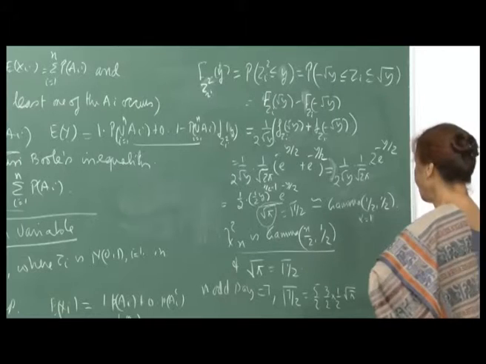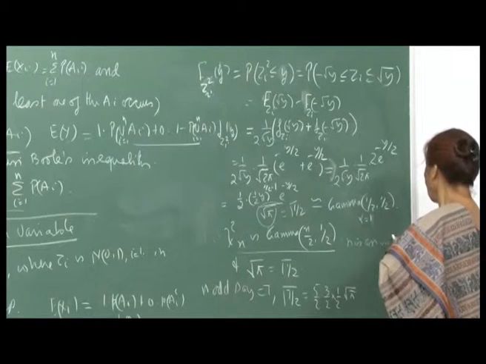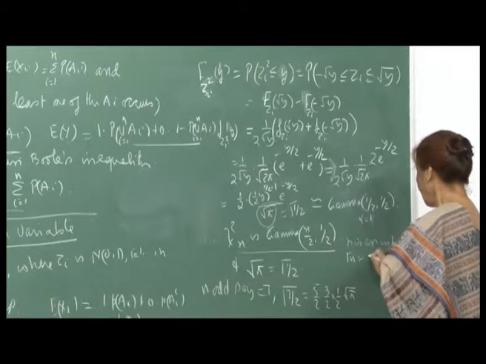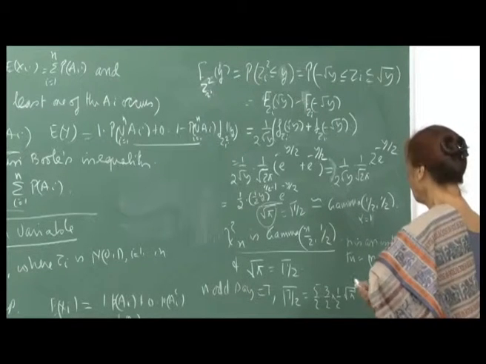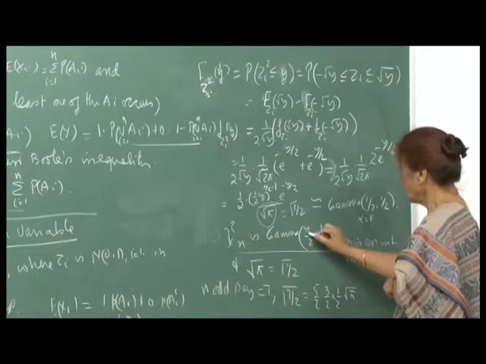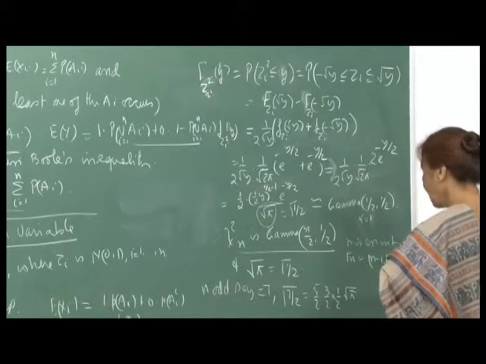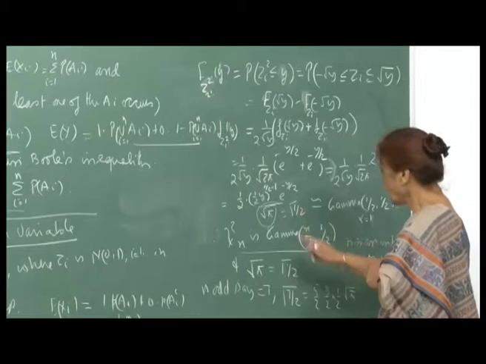And so, when n is an integer, then gamma n is simply n minus 1 factorial. So, if n is even, then gamma of n by 2 will be n by 2 minus 1 factorial, because n by 2 is an integer. But if n is odd, then you will be left with gamma half.